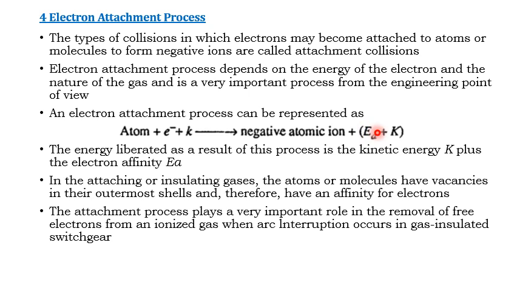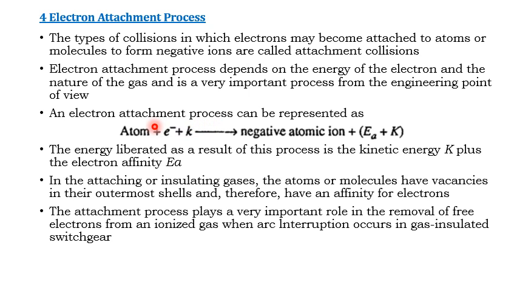It is the quantity or amount needed to combine one atom with another atom. This is called the affinity. It is represented as E suffix A, the electron affinity, and this is the kinetic energy possessed. So this equation represents the electron attachment process.